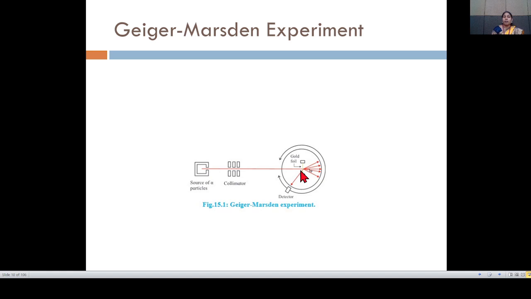Then after attacking the gold foil, they can be deflected at different angles, theta 1, theta 2, theta 3, theta 4 up to theta n. These are the angles made by the alpha particles. So here is a gold foil and here is a detector. Different types of deflection are detected by the detector. The alpha particle is deflected by different angles, and the deflection can be detected by the detector. So this is the experiment.